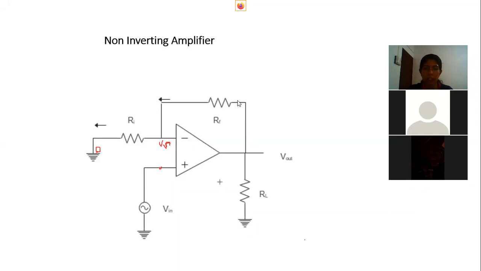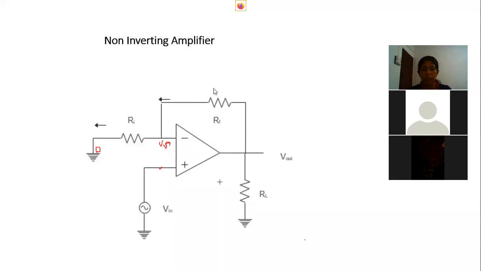The output is fed back through the feedback resistor RF. So the feedback resistor RF will provide a current to this terminal. We know that the input impedance is very high, so most of the current will flow through the input resistance. Only a small part will go to this amplifier stage again, and the amplifier will again provide an amplified output here, and that again is fed back to this feedback circuit.